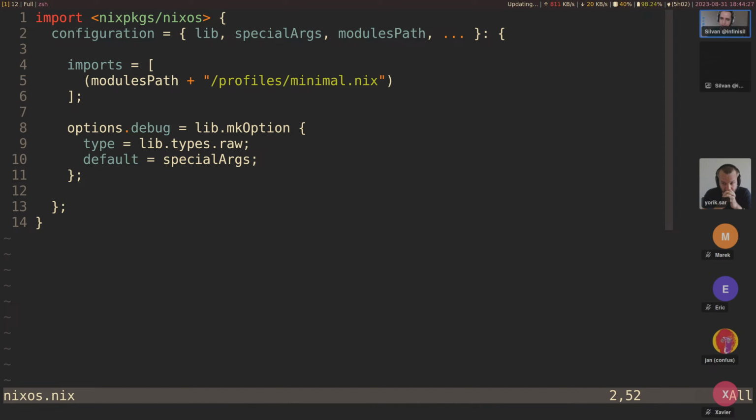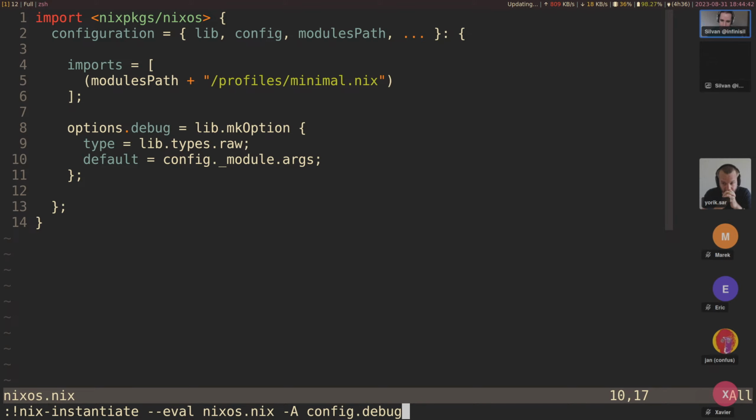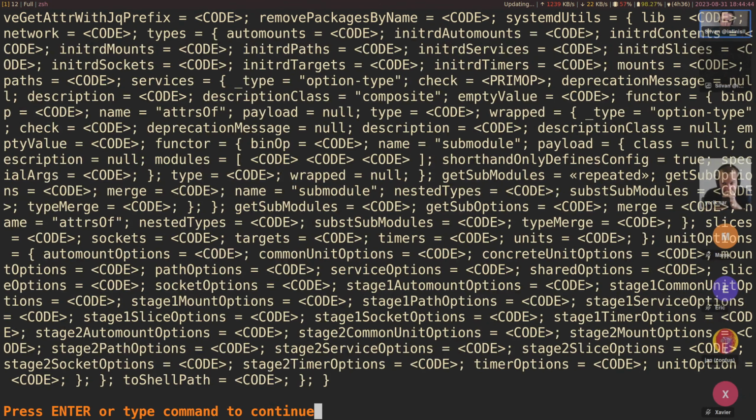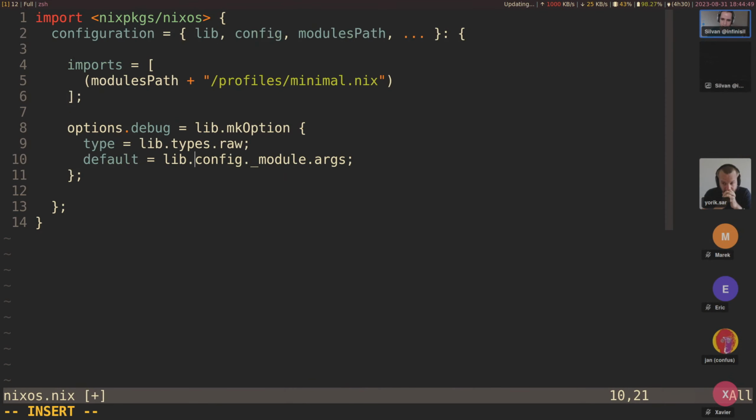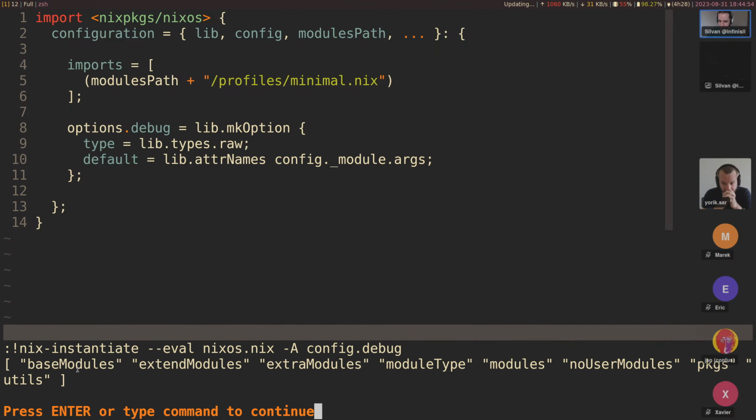But yeah, others, let's see, we can use config to see others, config._module.args. And can we print it just like this? Hopefully. Okay, this is a bit hard to see, so instead I'm going to do lib.attrNames. All right, that's better. So we have some things here. We have baseModules, we have extraModules, we have modules.